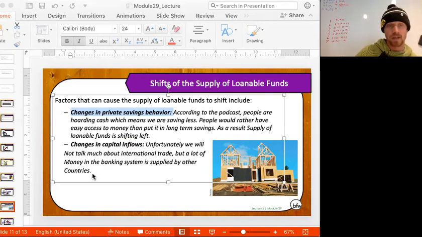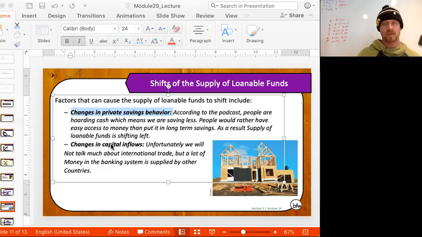But the important thing is other countries supply a lot of the loanable funds. If American investments seem good to other countries, money will flow into the country. We call that a capital, as in money, inflow, as in into our country. So if there's something going on in America that causes other countries to want to invest here, the supply of loanable funds will increase if investment projects in a country are appealing.